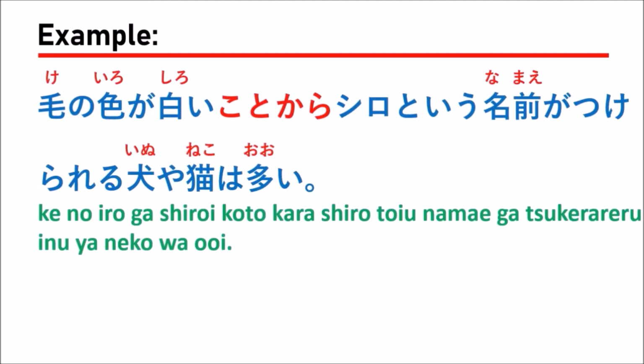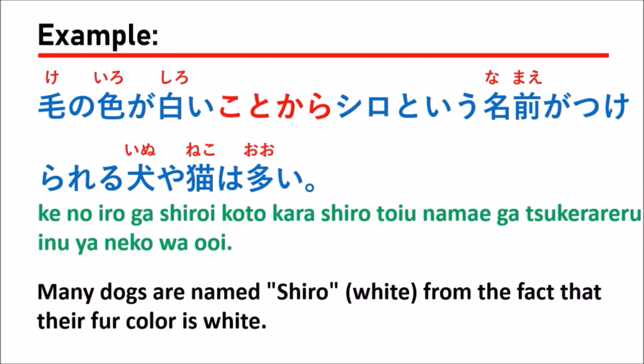The next, 毛の色が白いことから白という名前が付けられる犬や猫は多い。This means many dogs are named Shiro.